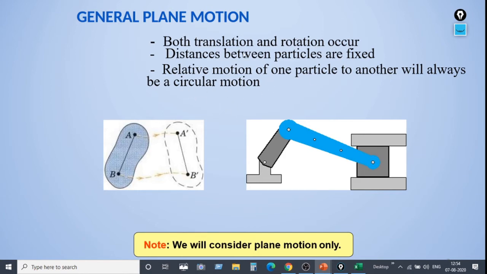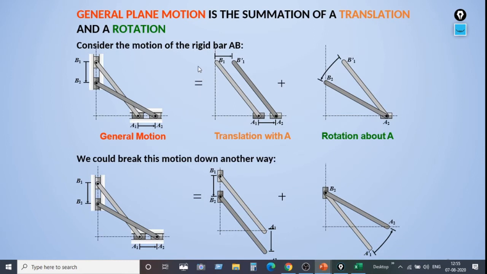So when we are considering plane motion, we have to keep in mind that the distance between two particles is fixed. General plane motion can be said to be a summation of a translatory motion as well as a rotatory motion.